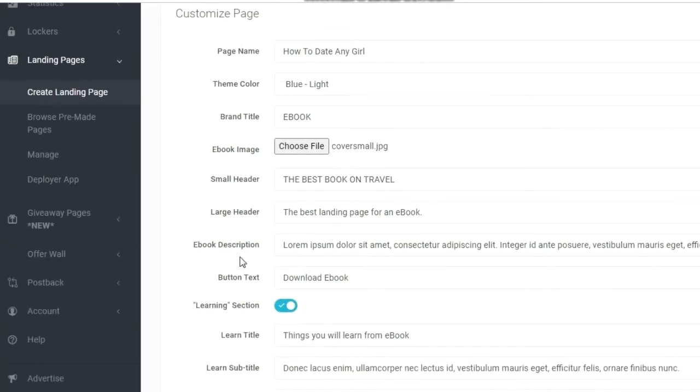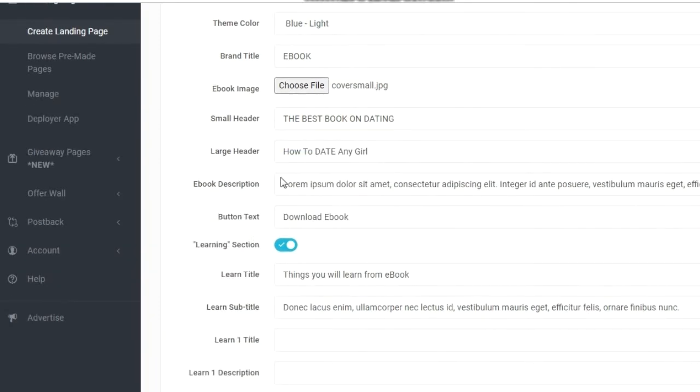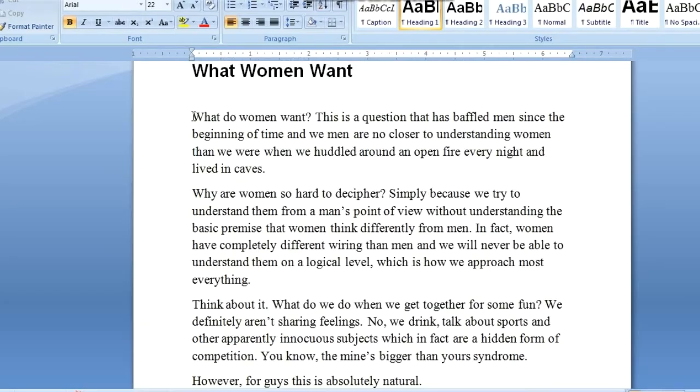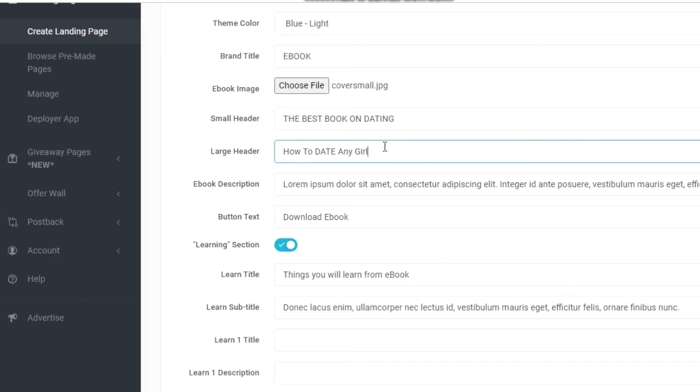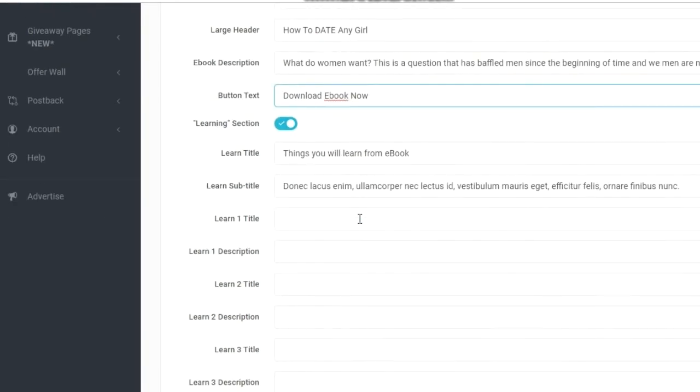This is the file. Small header, the best book on dating. Again large header, what you want to keep. Okay, this is the one, how to date any girl. Again ebook description. Let me choose it from here. Give ebook description. Yes, we are done. Download ebook. We have written download ebook now. Learn title, thing you will learn from this ebook.